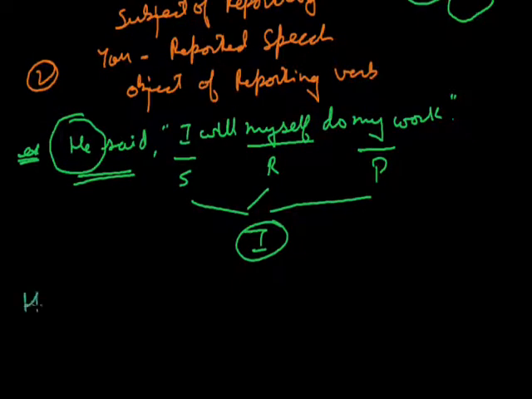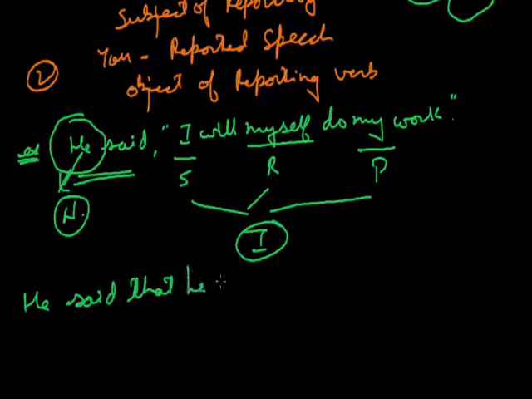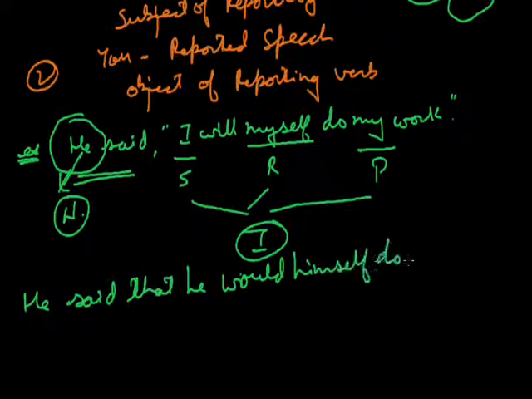So it will be something like this. He said that, now as discussed, I will change into he because first person he is given to us in the nominative case. Will will be changed into would. Myself will change into himself, and my will change into his. Now the answer will be, he said that he would himself do his work.